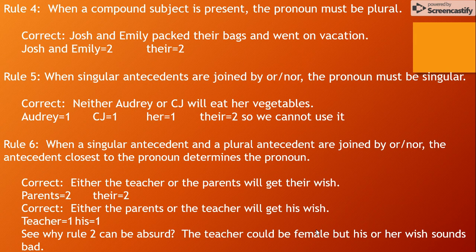The next rule that we're going to talk about is when a singular antecedent and a plural antecedent are joined by or nor, the antecedent closest to the pronoun determines the pronoun. So in example 5, both things were singular. But what happens when one of your things is singular and one of your things is plural? And you kind of see what to do here toward the bottom of your screen.